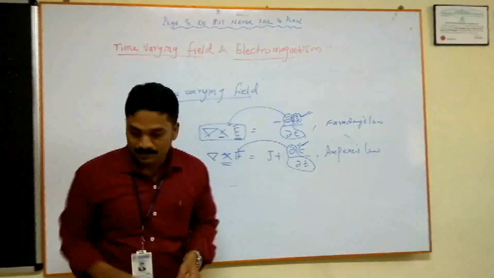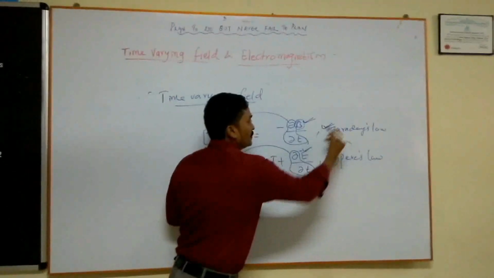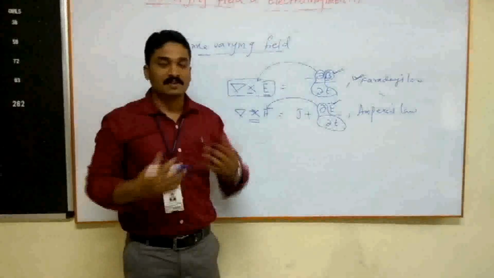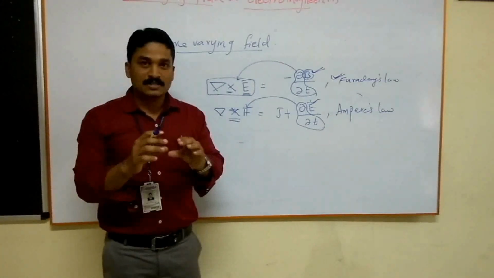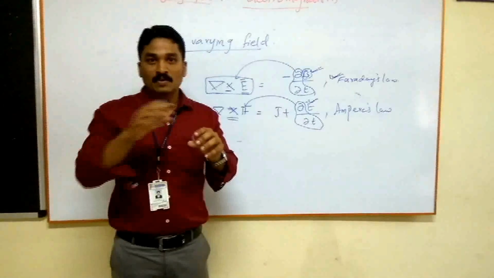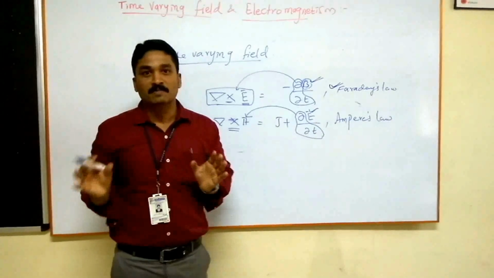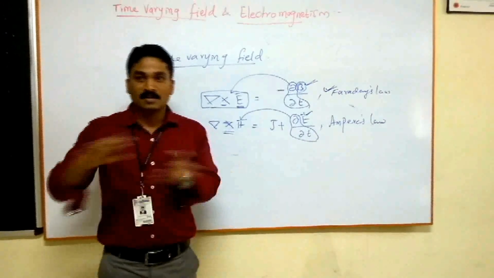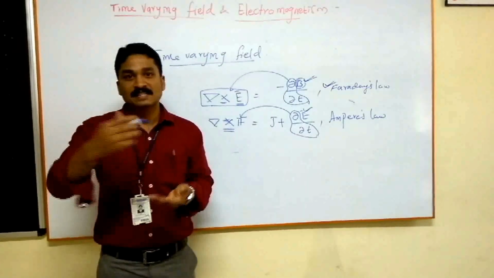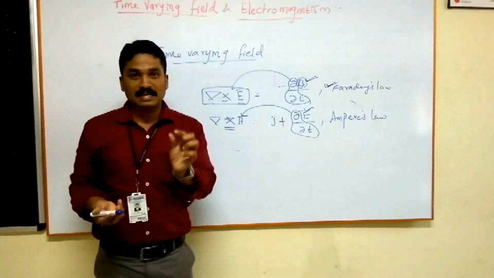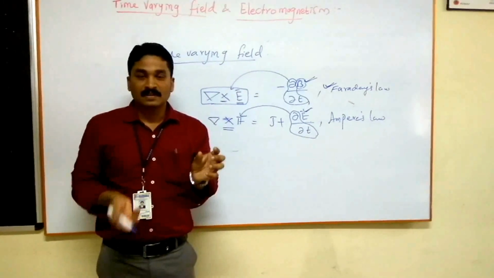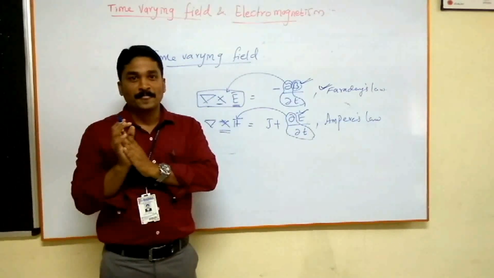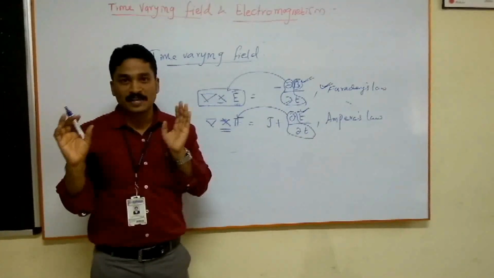I will show you a demo for Faraday's law. When there is a change in the magnetic field, you will have a corresponding electric field. Actually, what is an electric field? If charges move, the field associated with the charge also moves, and that is called the electric field. When the charges are moving, current is flowing, so we can say we have an electric field, because current is nothing but a number of charges. When the charge is moving, the fields associated with it also move, which means the electric field is varying.